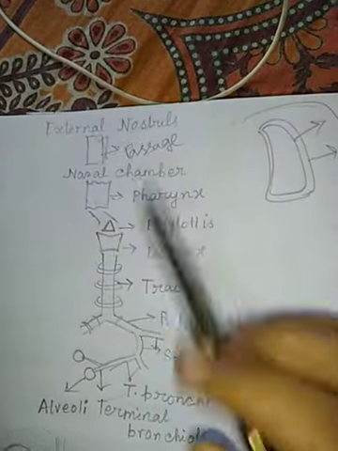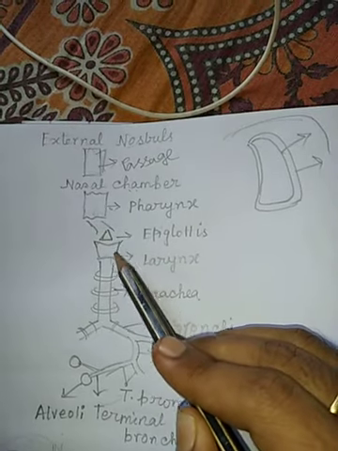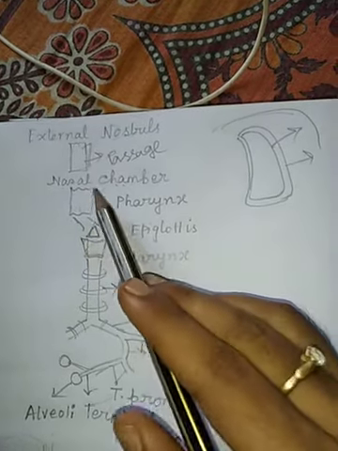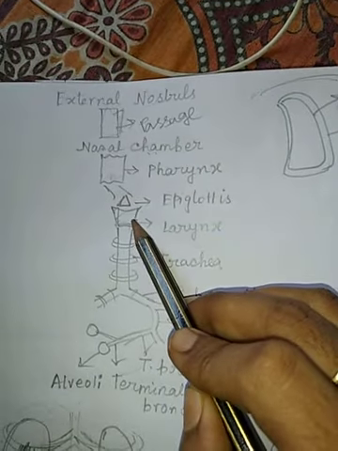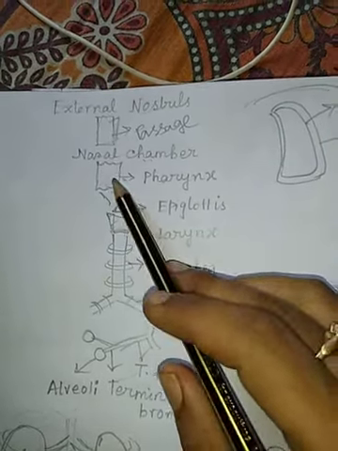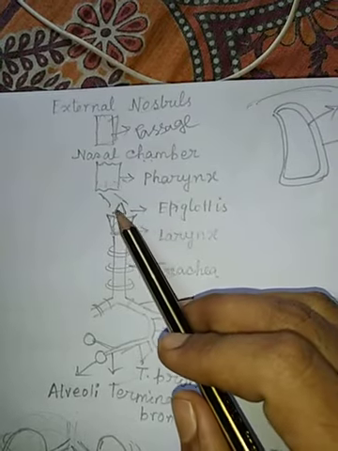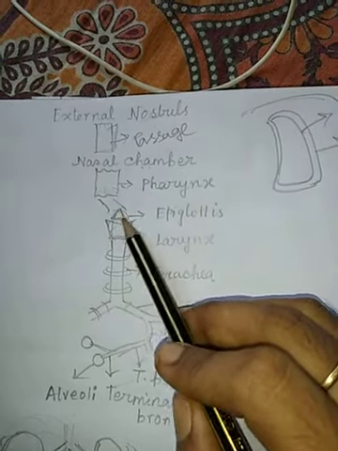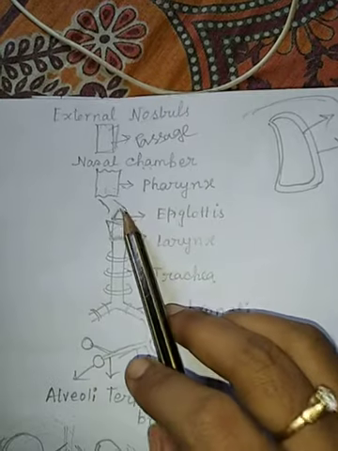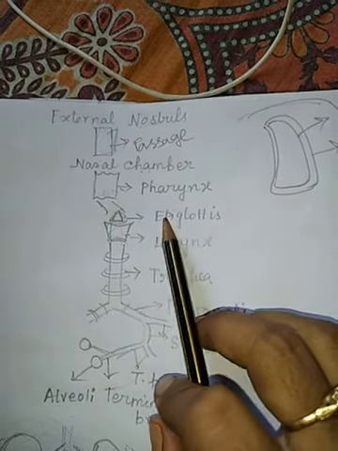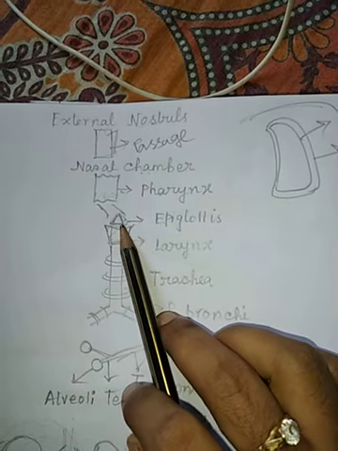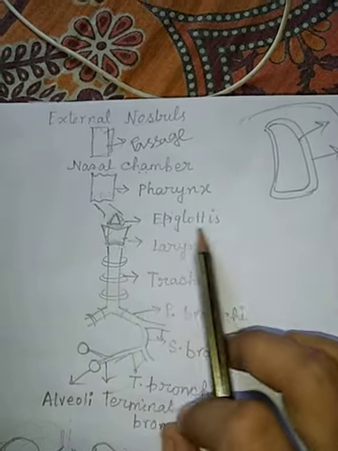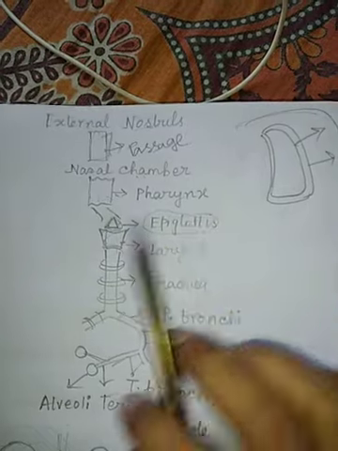It is a schematic view. This is the pharynx and this one is the larynx, and this larynx is called the sound box. In between the pharynx and larynx, there is a small cartilaginous structure present, which is called the glottis. Actually, this glottis during swallowing can be covered by the cartilaginous epiglottis.